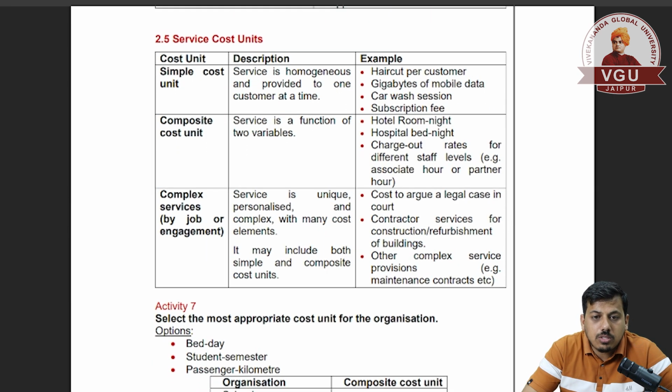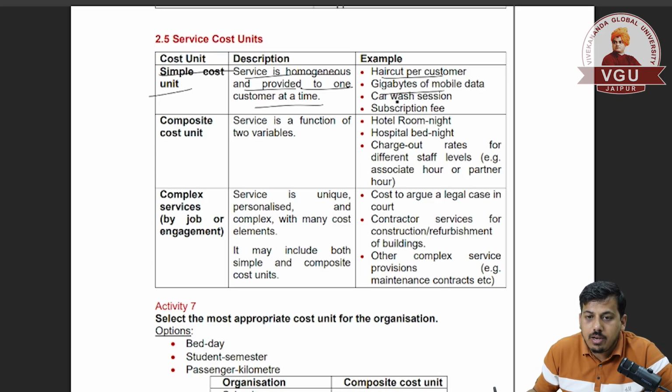Service cost units: simple cost units. The service is homogeneous and provided to one customer at a time. For example, a haircut, gigabytes of mobile data, a car wash session and a subscription fee. So these are the services where homogeneous services are being provided.